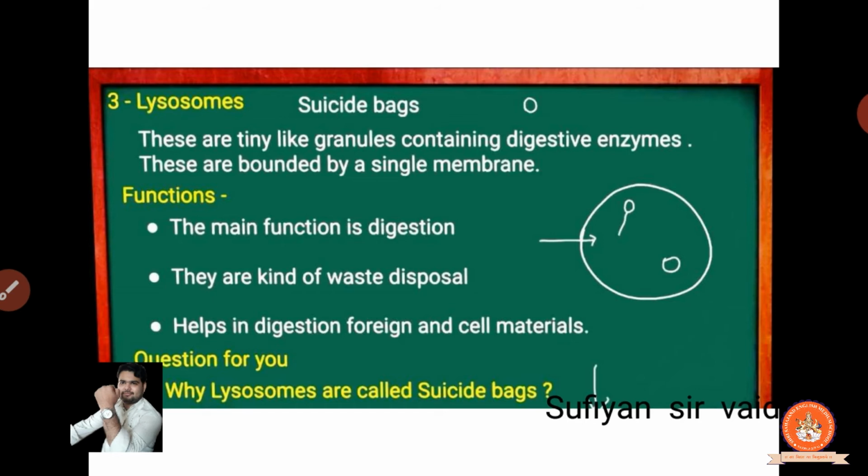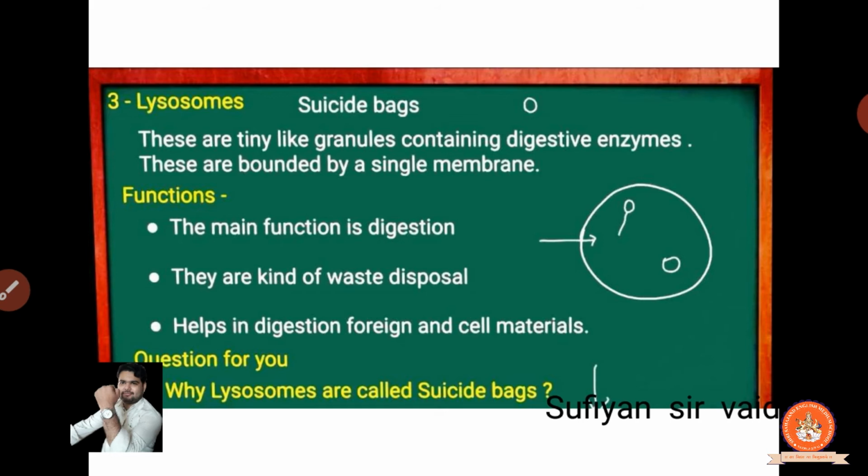Clear? How are they functioning? The main function is what? They have digestive enzymes, so the main function is digestion. Clear? Now they are a kind of waste disposal. If there is waste in our body, they make waste disposal, they will destroy it. Help in digestion, foraging and cell materials.